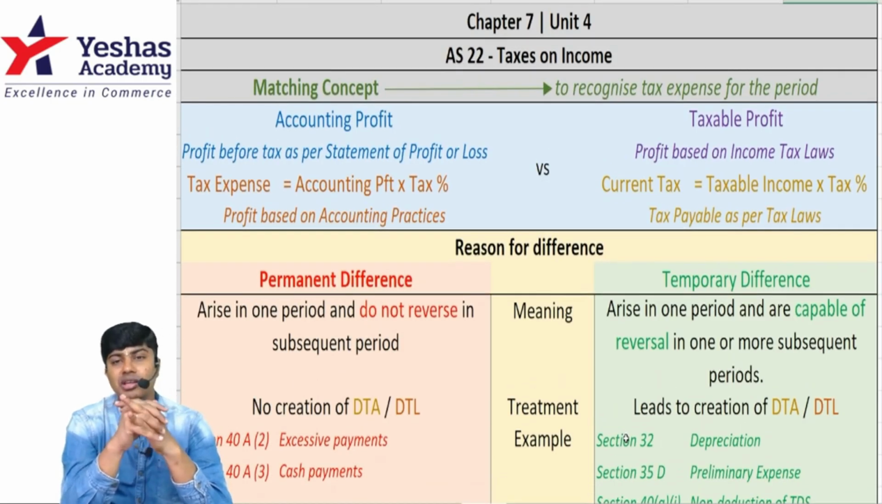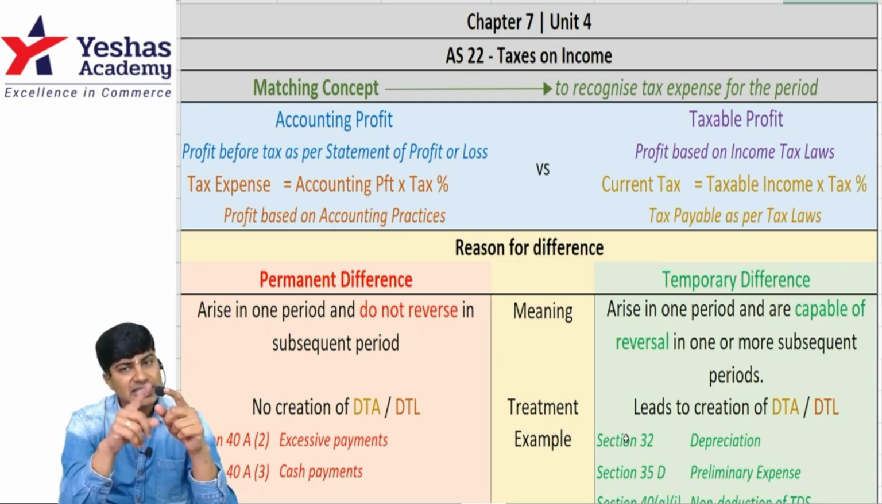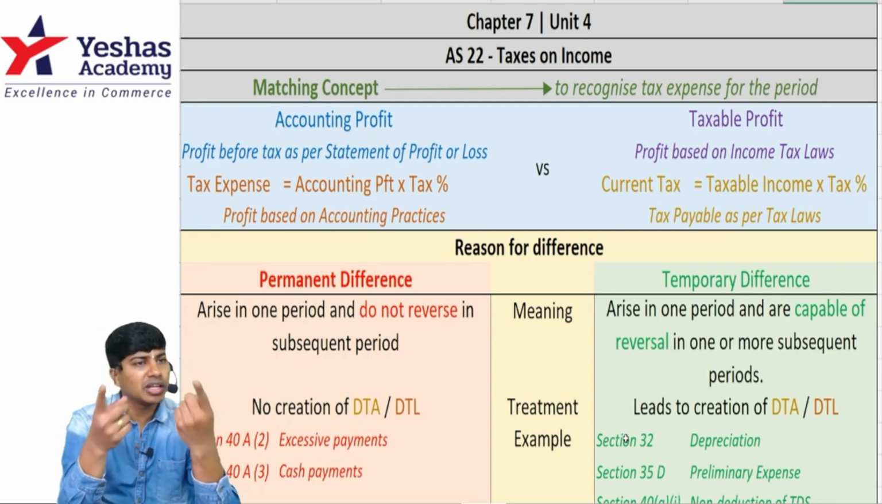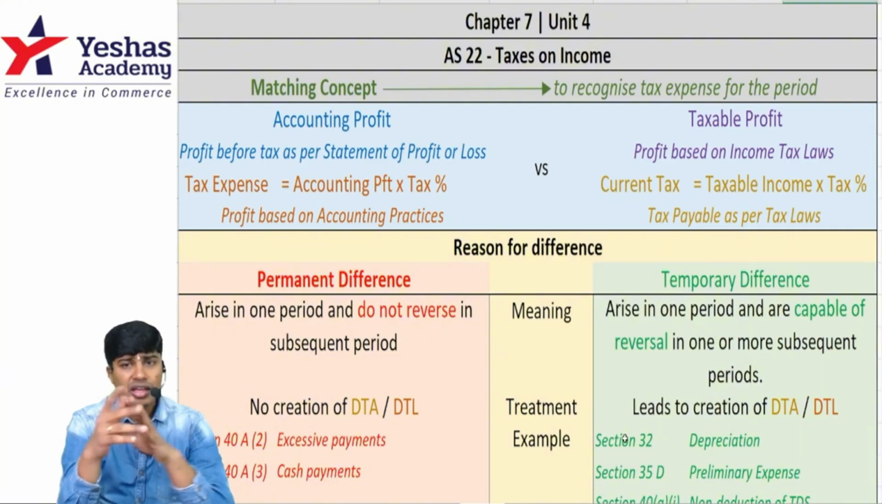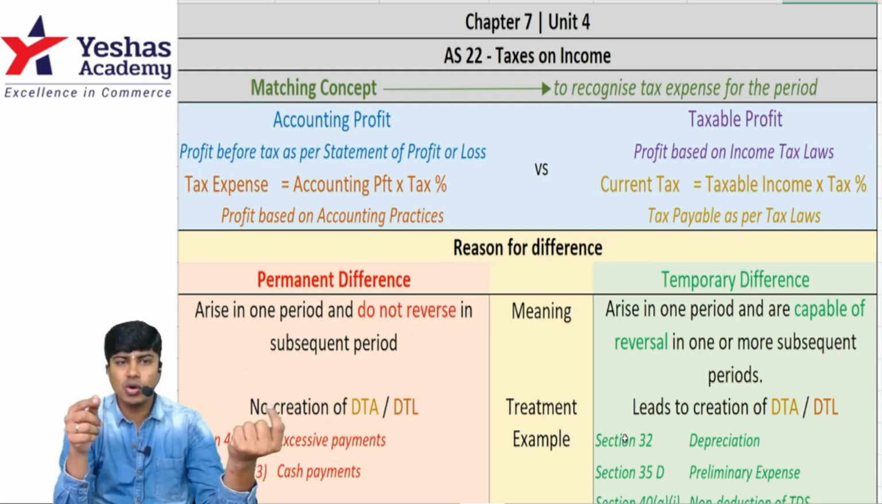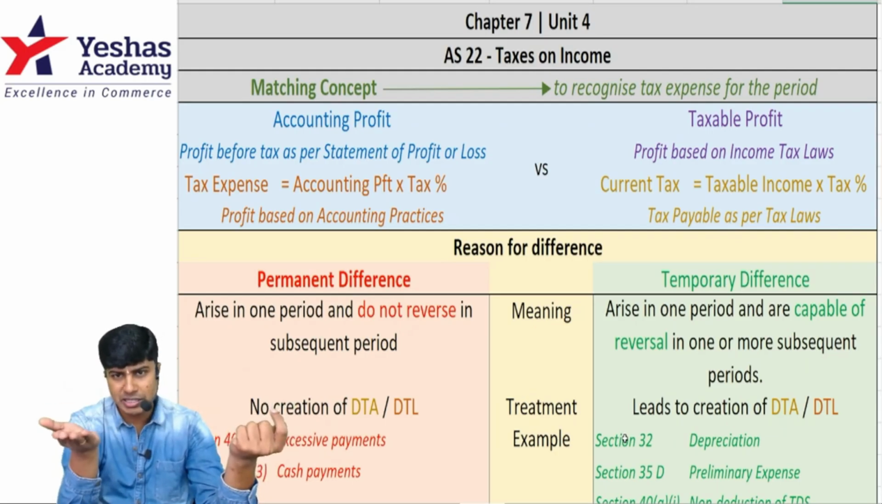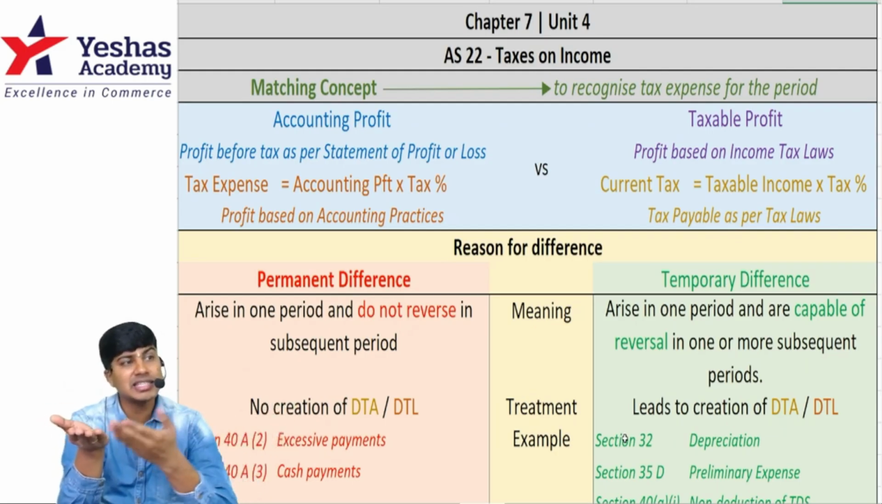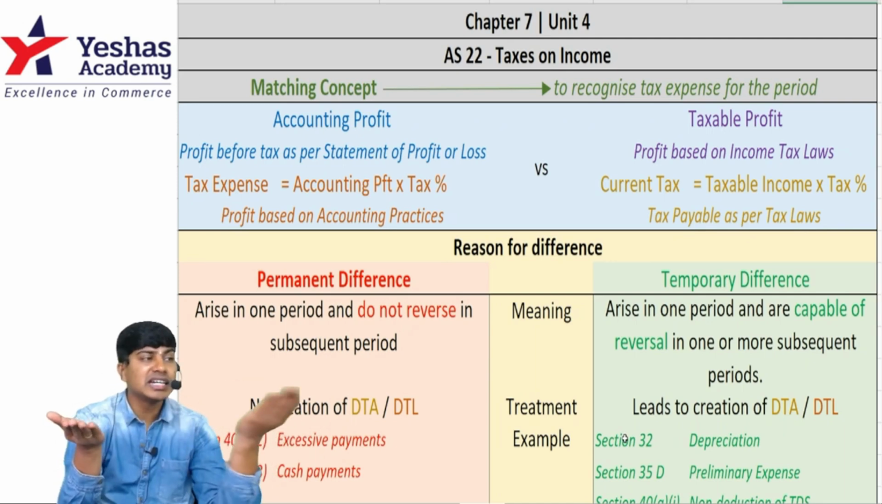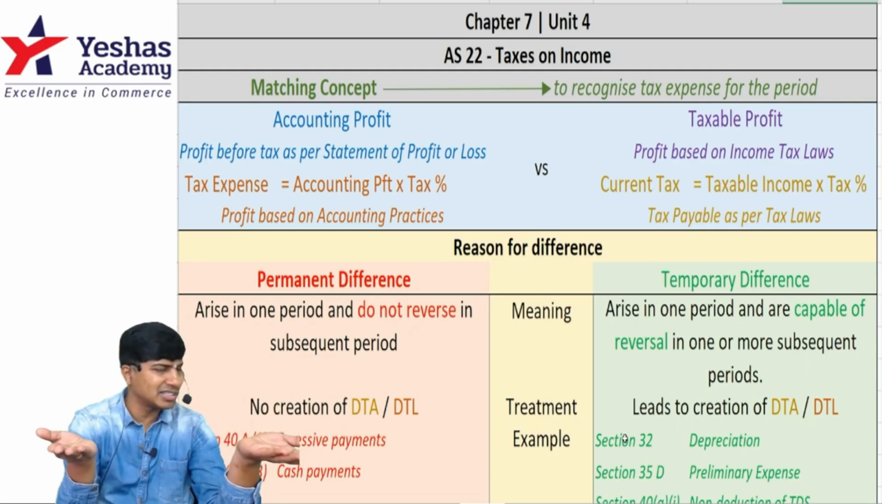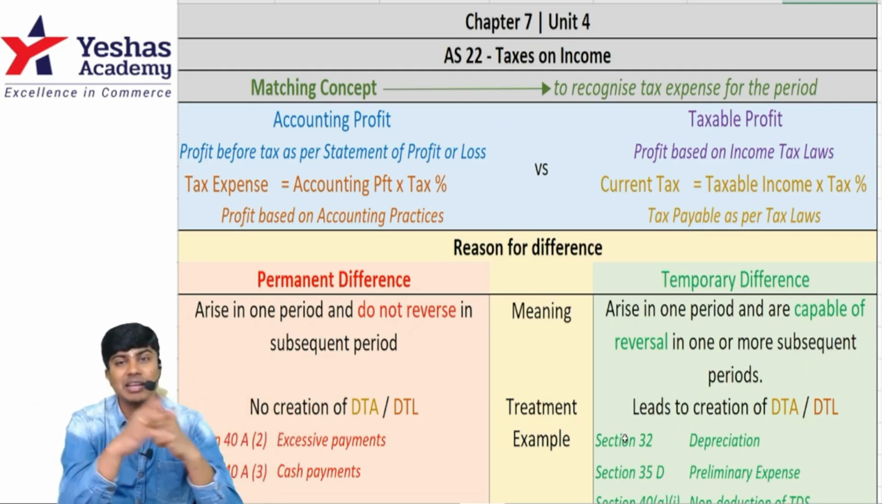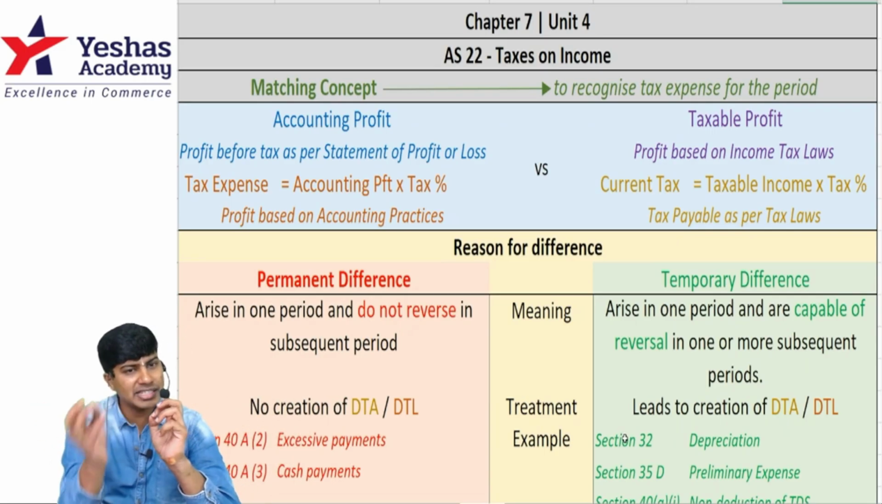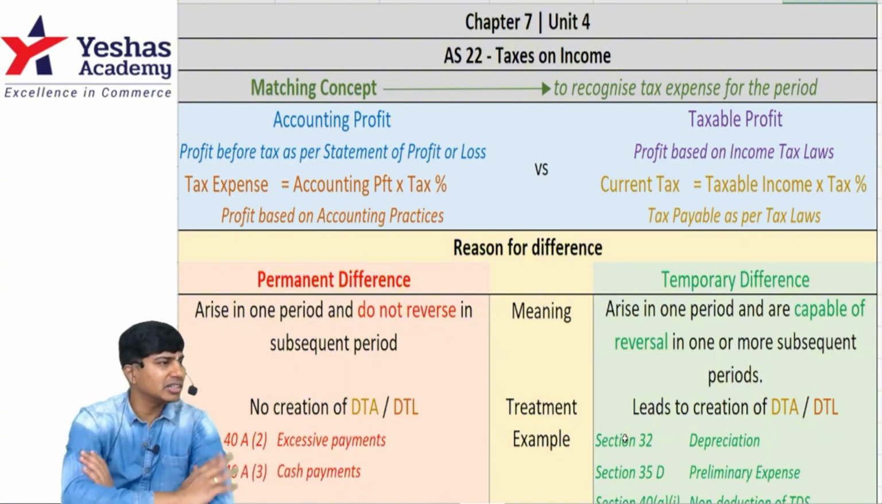Section 43B, expenses allowed only on actual payment. This is another reason for difference between accounting and taxable profit. This is a timing difference. We booked some expense this year, and we're actually paying it next year. In accounts, on accrual basis, it is this year's expense. But in income tax, it is an expense in next year because the payment is done next year. So 43B creates timing difference. Timing difference means arising in 1 year, reversing in another year.